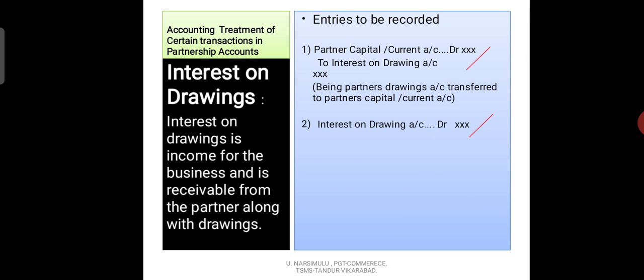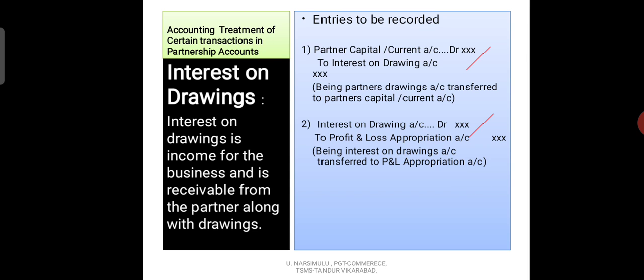Second entry: interest on drawings account debit to profit and loss appropriation account. So this is the second entry. Narration: being interest on drawings account transferred to profit and loss appropriation account. Interest on drawings is an expenditure to the partner, income to the partnership firm.